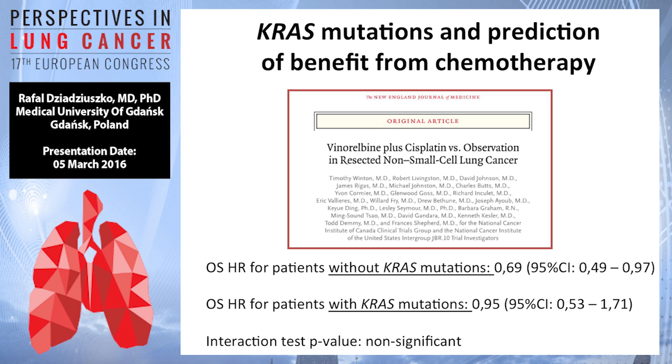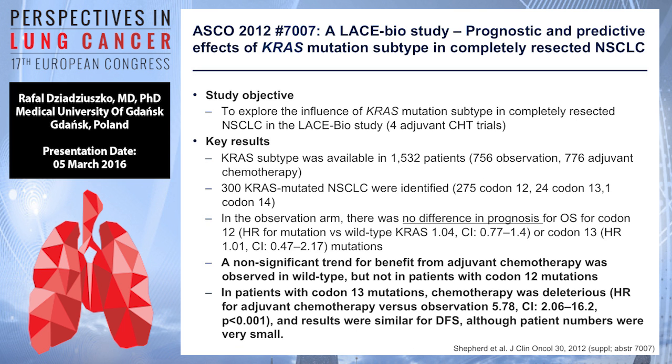Interestingly, in this study, patients were stratified by KRAS mutation status, and those without KRAS mutations had a benefit in terms of hazard ratio of roughly 0.7, whereas this benefit was not observed in patients with KRAS mutations, with a hazard ratio of 0.95. However, the interaction test comparing hazard ratios was not significant, so we cannot truly say that KRAS mutations are predictive for the lack of benefit from chemotherapy.